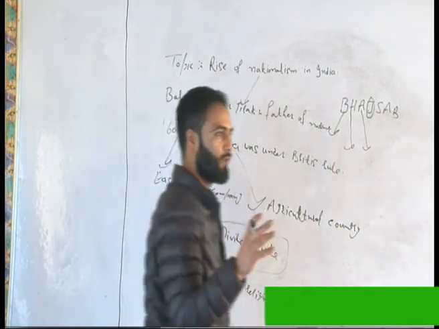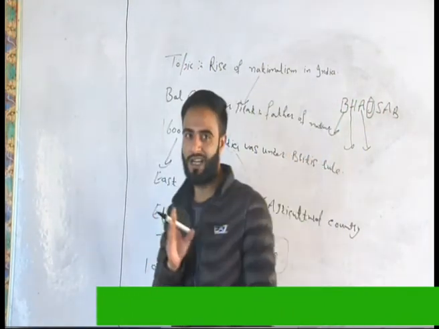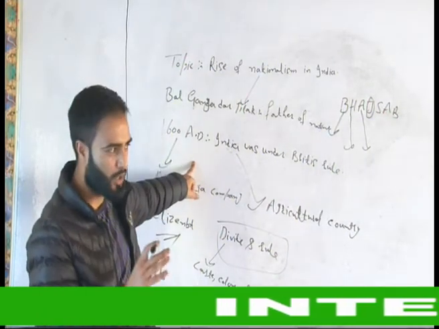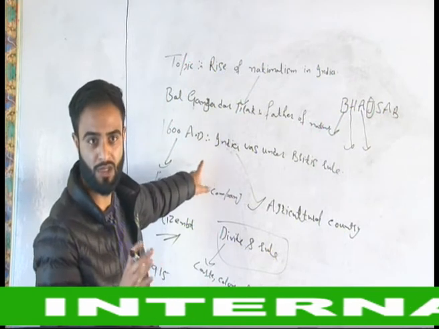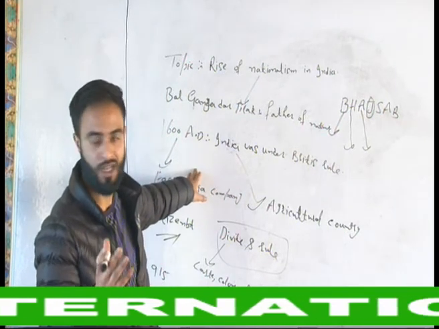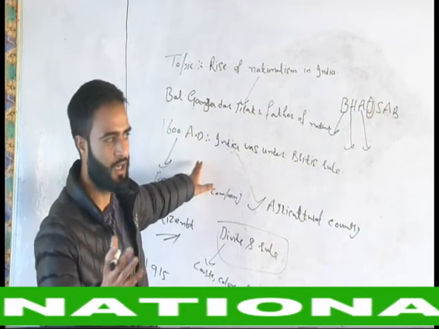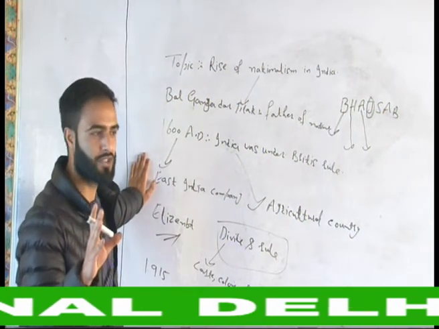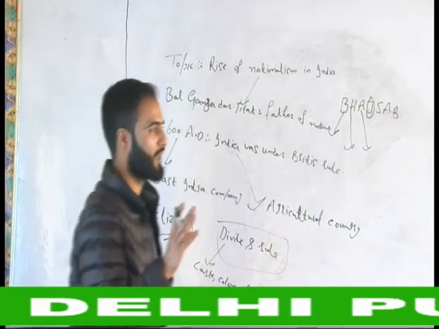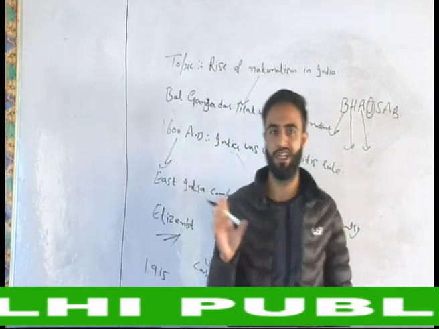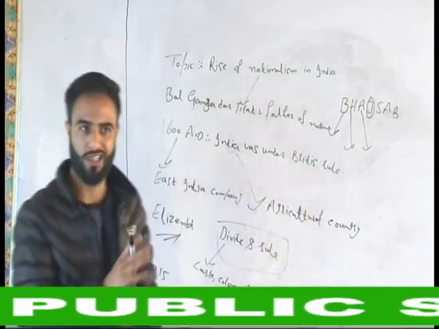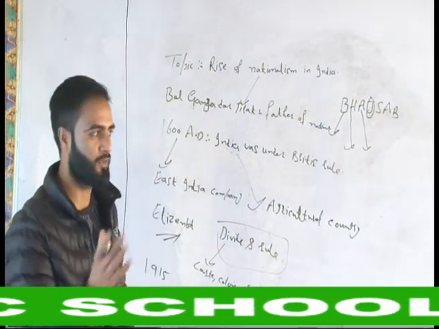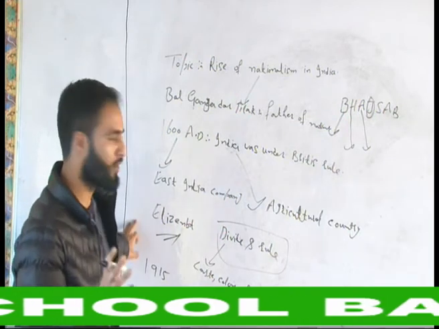The most prominent among them was the non-cooperation movement, which began in 1920. Gandhiji called the non-cooperation movement because his ideology was quite different from other leaders. He believed in ahimsa, non-violence, satyagraha. He didn't want to fight with any person or make battles. So he first gave the non-cooperation movement, which remained quite successful. But unfortunately, Gandhiji withdrew it in 1922 after the Chauri Chaura incident, when a mob became violent and attacked the police station at Chauri Chaura, in which many policemen died. He called off that movement.